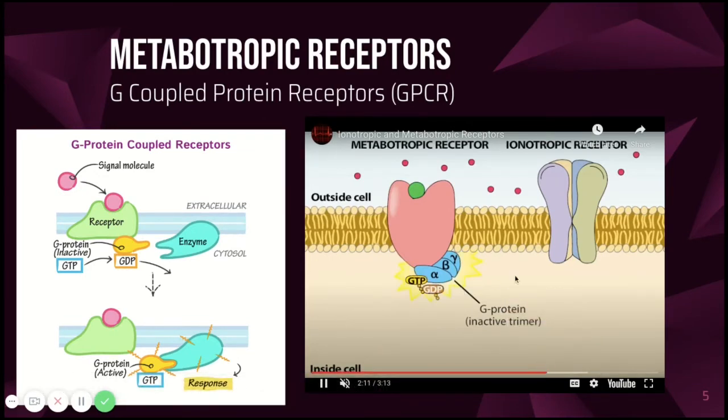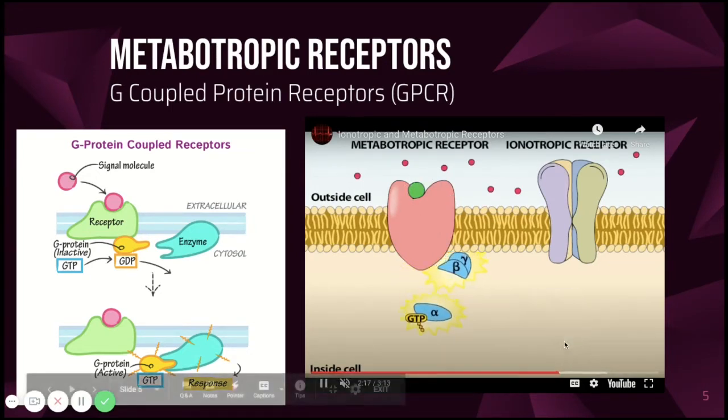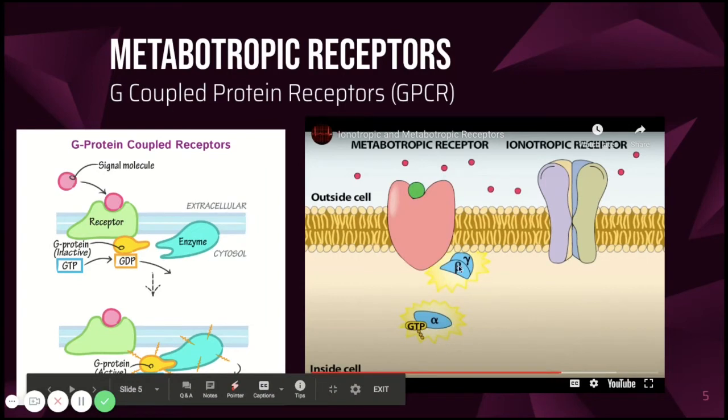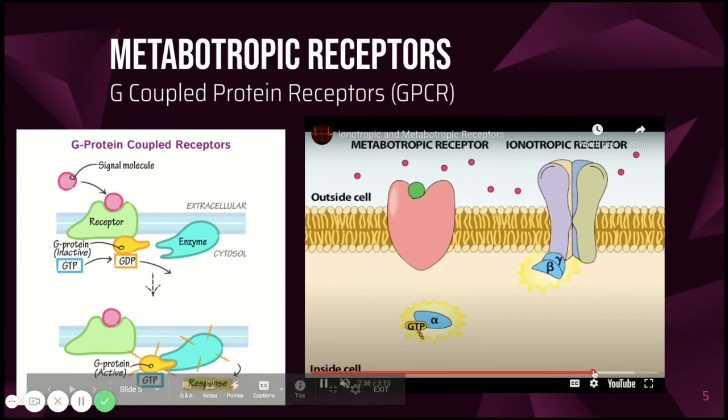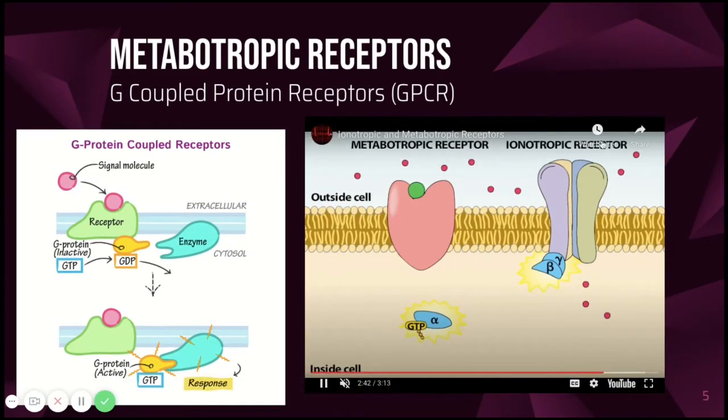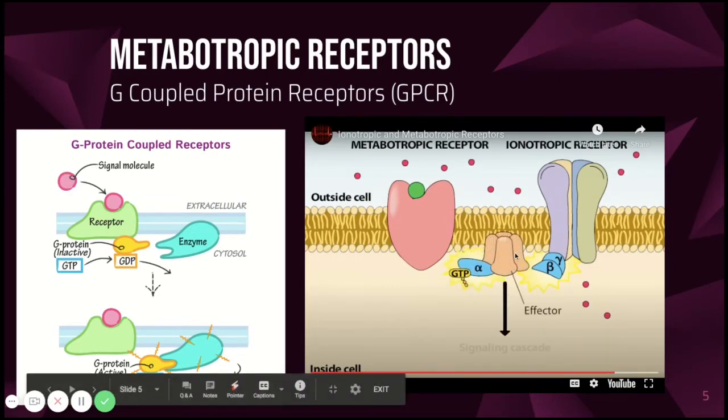So the ligand has just binded to the G-coupled protein receptor, and now the G protein is starting to break off. We'll see soon what happens with it. Okay, so a part of the G protein has now binded to this ionotropic receptor and activated this receptor, and the other part can perform other functions.